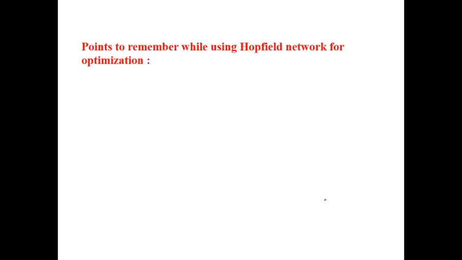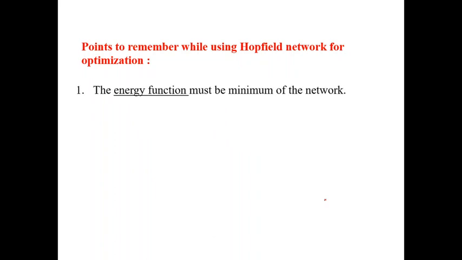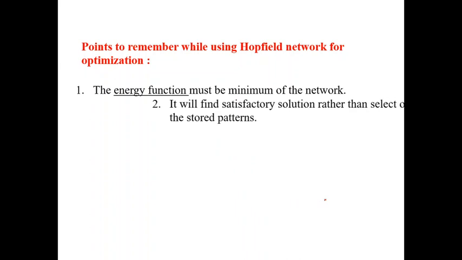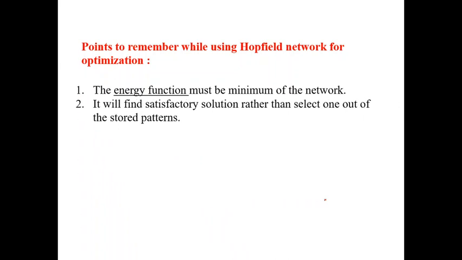So what do we need to remember while optimizing using the Hopfield? The energy function of the network must be minimum. It should be as small as possible. With minimum energy, we need to reach the target. It will find a satisfactory solution rather than simply selecting from the existing ones. Always try to find a better solution, a better way. Better way in the sense of reaching the result or goal with minimum cost and minimum energy. You call it a better way, better solution, better cost.